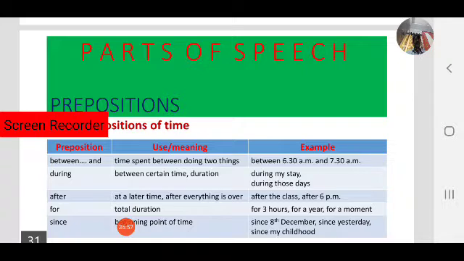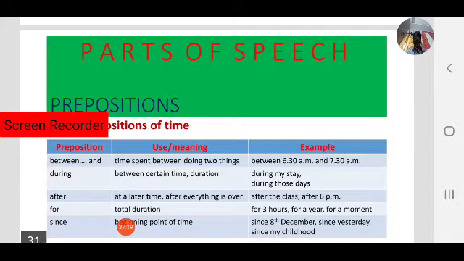Okay, between 6:30 a.m. and 7:30 p.m. For example, our college starts between 9:30 a.m. and 4 p.m. That is one example. Observe between and and when they are used.